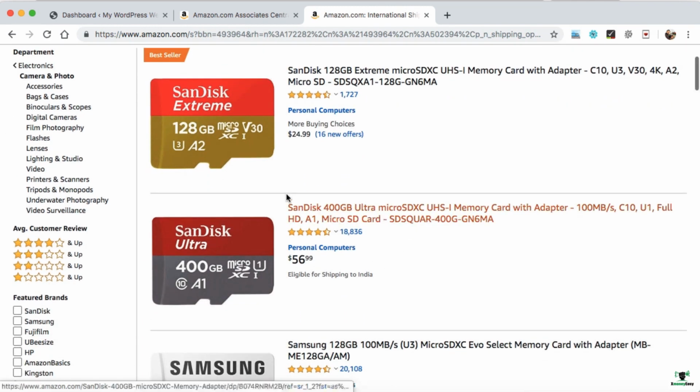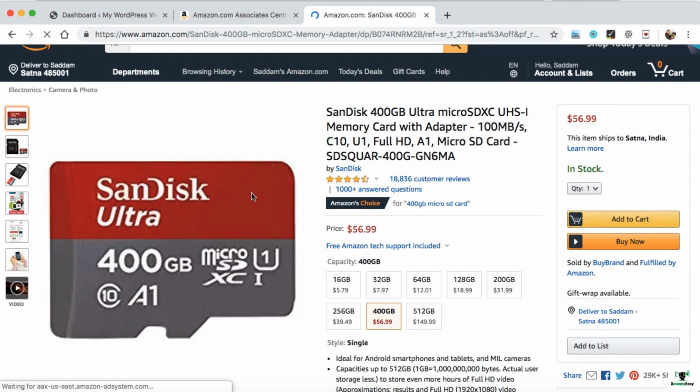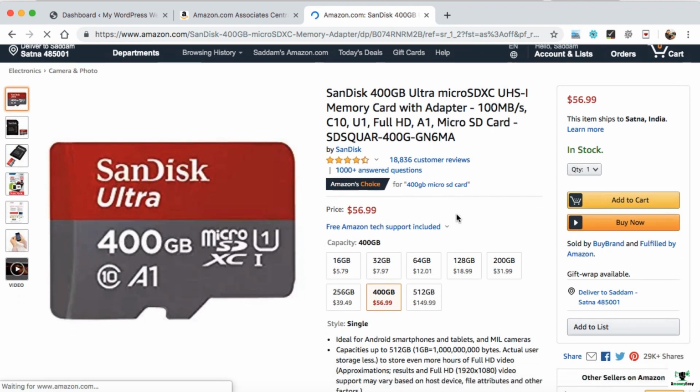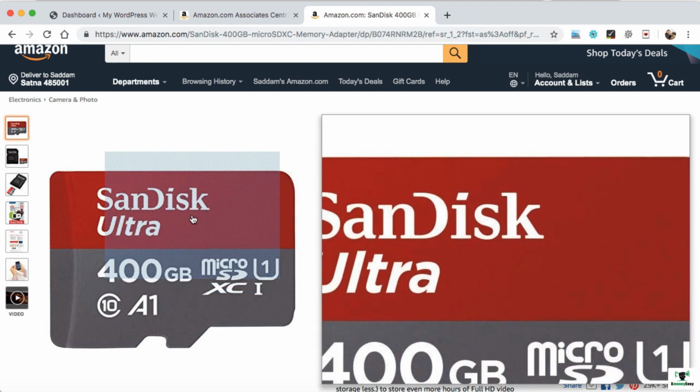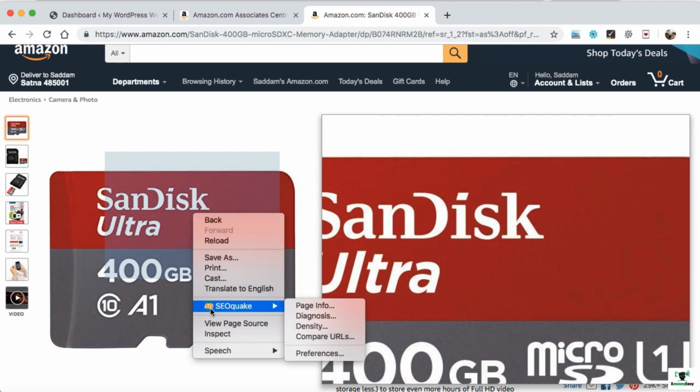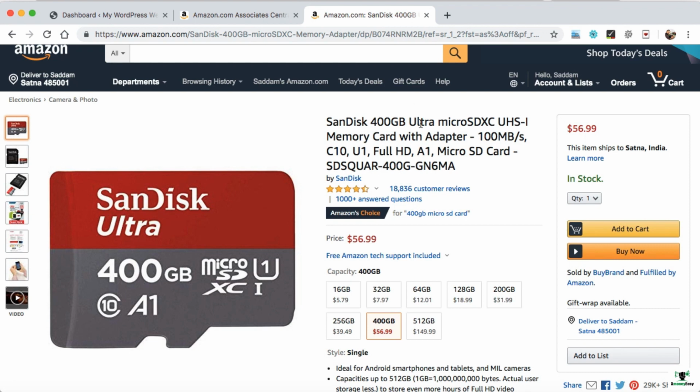Now for example, if we want to promote this product onto our website, just simply click on this product. The single product page will be opened. So this is the product image, the product title, and the rest of the details are also over here. Now if you want to create this product on our website, that is themagicrooms.com, firstly we need to download all these product images so that we can add them to our website. But if you right click on this image, you cannot see any save image button. So how do we download these images, because Amazon has protected their content?